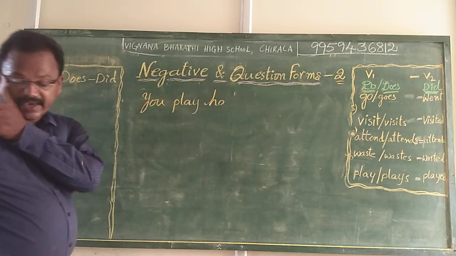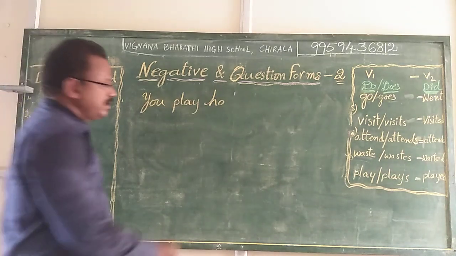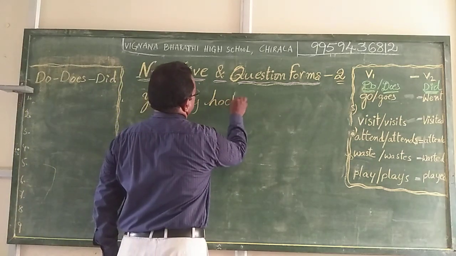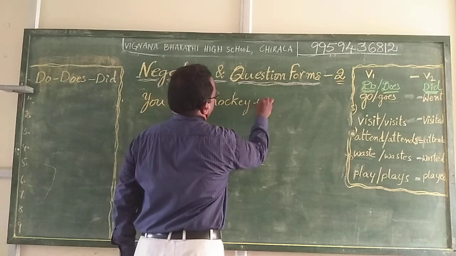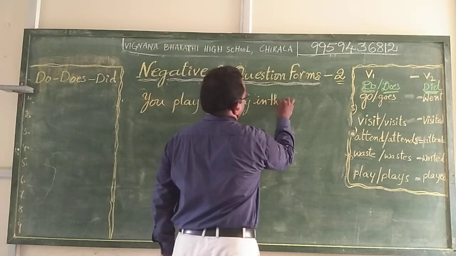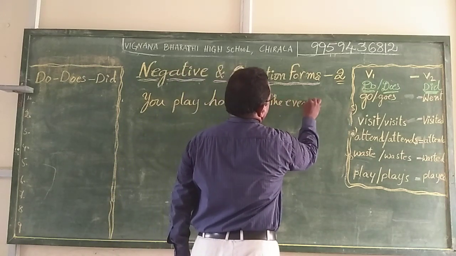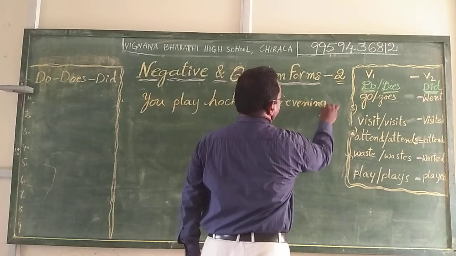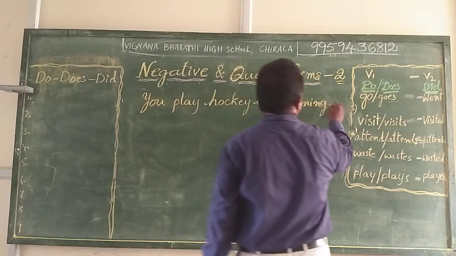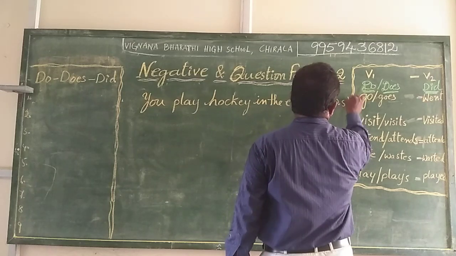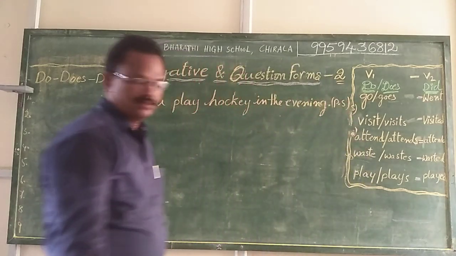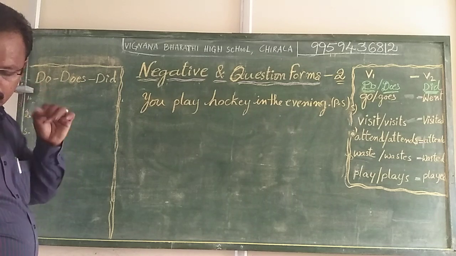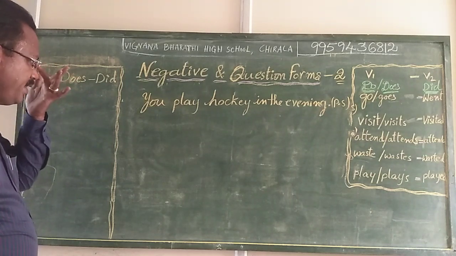You play hockey in the evening. This is a positive statement. You play hockey in the evening.